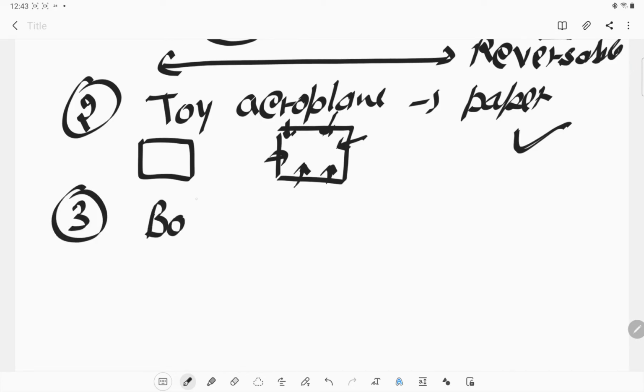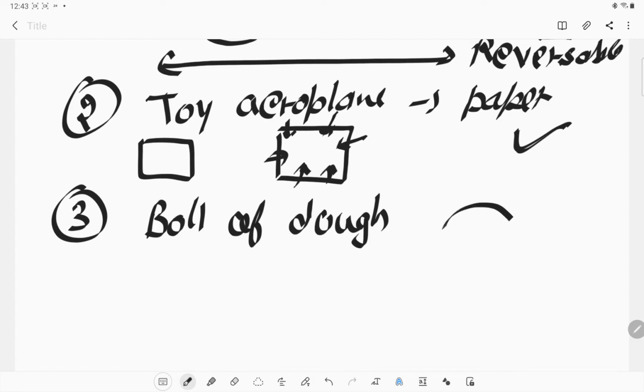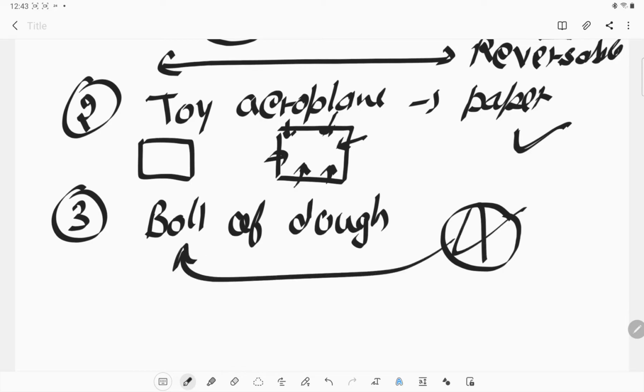If we make a ball of dough while making roti, and make a roti out of it, but we are not satisfied with the shape of that roti, we can make it again into a ball of dough and then roll it again in the shape of a roti. So this is also reversible, we can reverse it again.